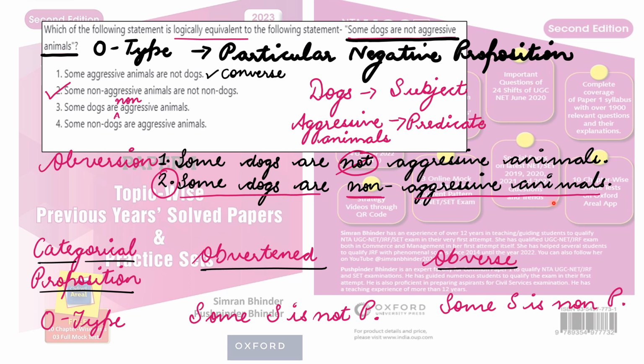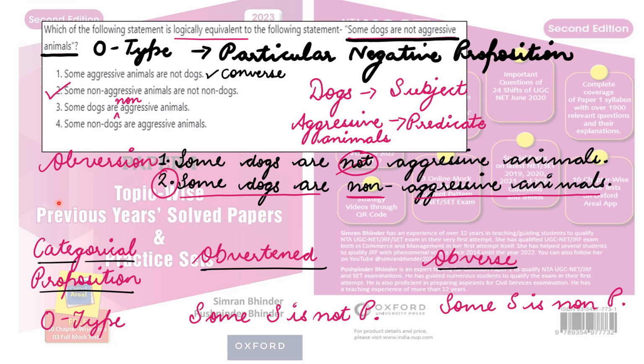I repeat, some dogs are non-aggressive animals. This statement here is the correct statement, and it is logically equivalent to the one given in the question. But if we check the options, this statement is not given in the options. The third option is some dogs are aggressive animals; the word non is missing. If this statement had been in the options, it could be the answer to that question. The third option is written: some dogs are aggressive animals. What is this? This is an I type of categorical proposition, which is not logically equivalent to this statement. So option 1 and option 3 are cut down. These are not logically equivalent.